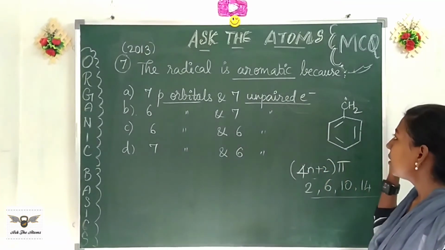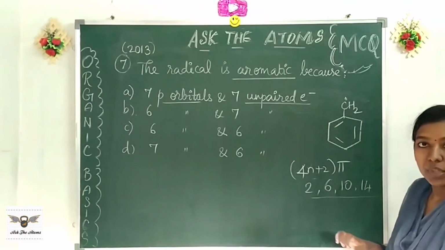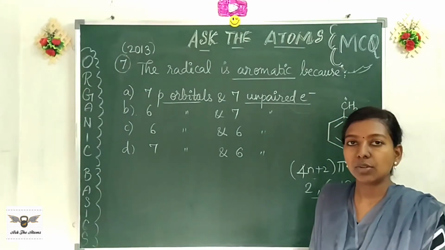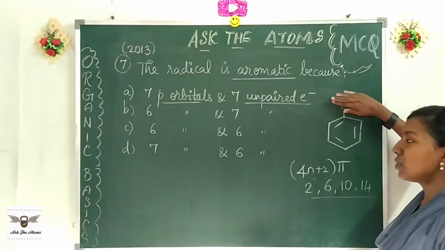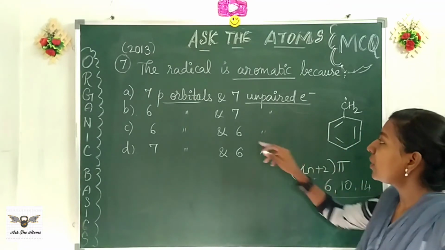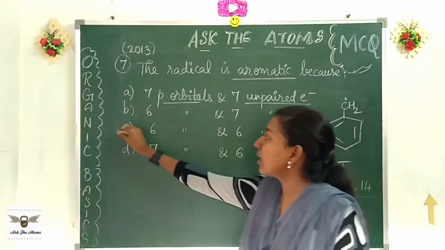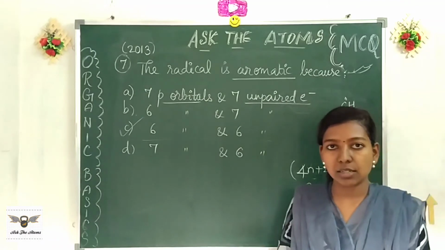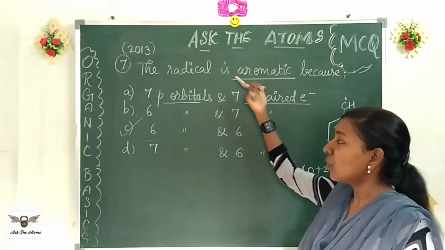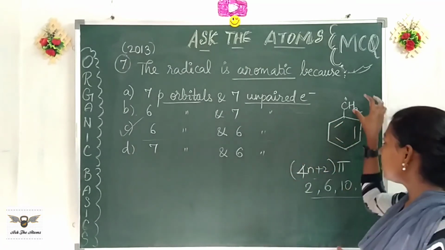Also, for aromaticity, this electron is not taken into the ring for the resonance. So though this is an unpaired electron, you don't have to count it. Electrons are only in the ring. Only the ring electrons account for the aromaticity. So this part is just to confuse you regarding whether you will take that or not. So there are 6 p orbitals and 6 unpaired electrons, and that is the answer. This looks like a very simple answer. It looks simple, but the point here is they are asking you what makes this compound aromatic. So they are trying to confuse you by giving a radical structure.